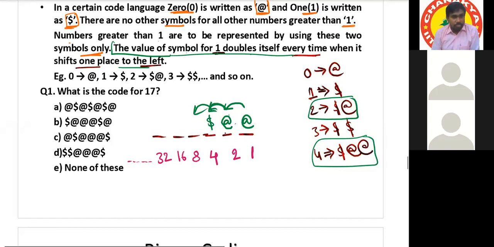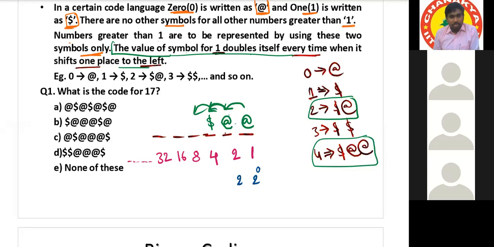Yes or no? What is 2 power 0? It is 1. And 2 power 1 is 2, 2 power 2 is 4, 2 power 3 is 8, 2 power 4, 2 power 5, and so on, right? Yes, sir. These numbers are consecutive powers of 2.